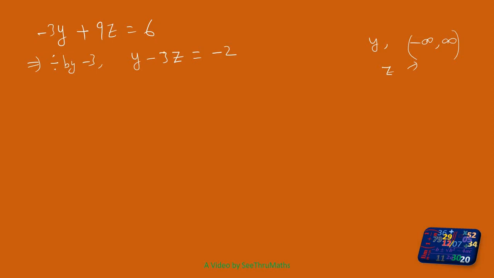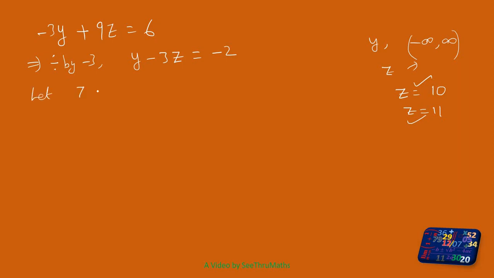That means if I fix the y value, then I will get z, or the reverse. But parameter means I will fix a value for z, for example 10. That means throughout this equation, the value for z becomes 10 only. I will construct the curve. Once it is finished, I will change the value for z to 11, and again I will get another curve, that means another solution. For every z value, I will get another solution. It is not necessary always to fix z as the parameter. You are free to fix any of x, y or z as the parameter. For simplicity, we always take the last variable z as the parameter.